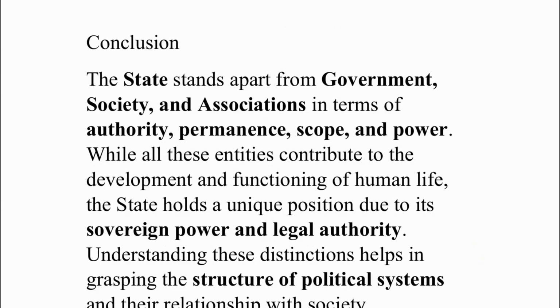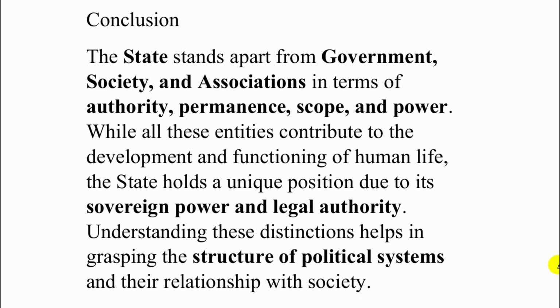Let's conclude. The state stands apart from the government, the society, and the associations in terms of its authority, its permanence, that is its nature, its scope and power. While all these entities contribute to the development and functioning of human life, the state holds a unique position due to its sovereign power and legal authority. Understanding these distinctions will help us in grasping the structure of political systems and their relationship with the society.